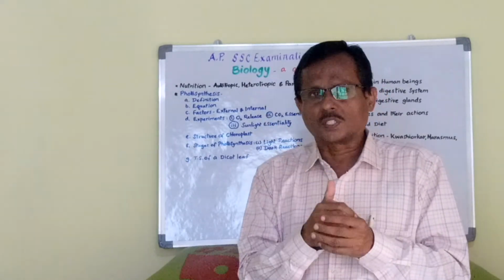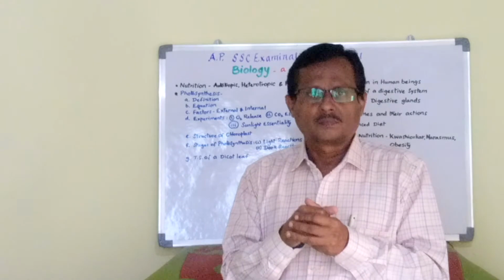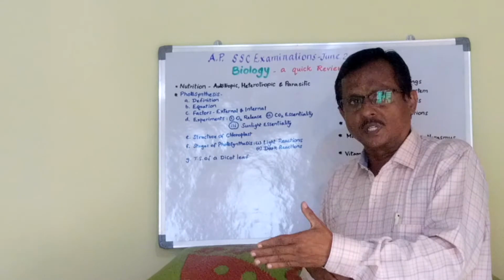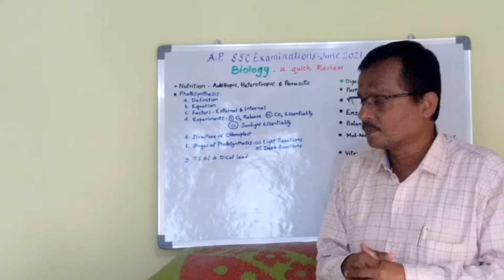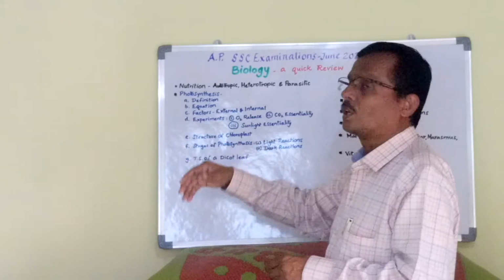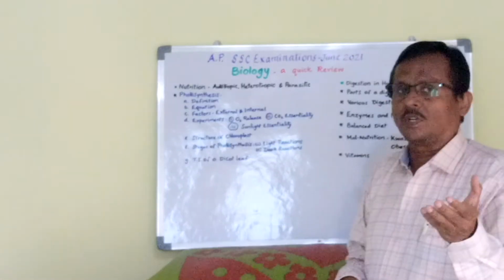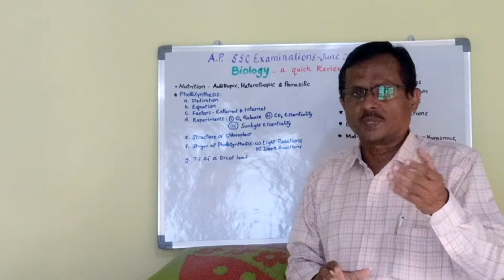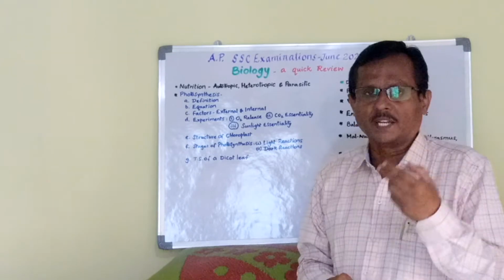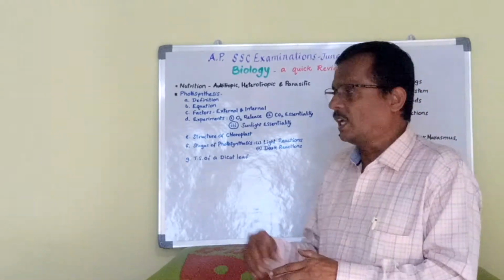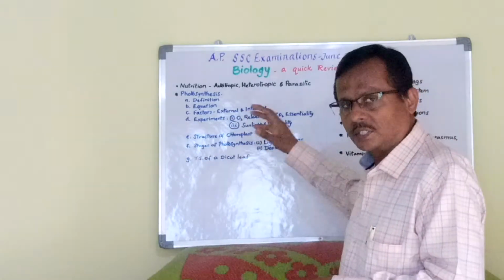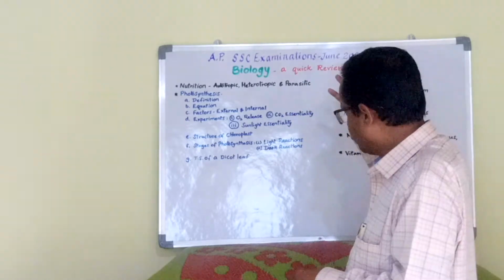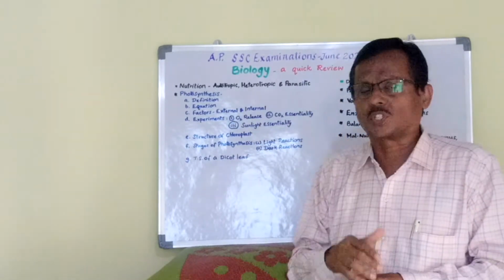Then the stroma consists of several electron acceptors, and grana is the place where the light reaction takes place, and the stroma is the place where the dark reaction of photosynthesis takes place. The next is the stages of photosynthesis. This might be asked for 1 mark or maybe 2 marks. Mention the stages of photosynthesis. You need to write there are 2 stages in photosynthesis, the light reaction and the dark reaction. The light reaction is also called the Hill reaction, and the dark reaction is commonly referred to as the Melvin-Calvin cycle.